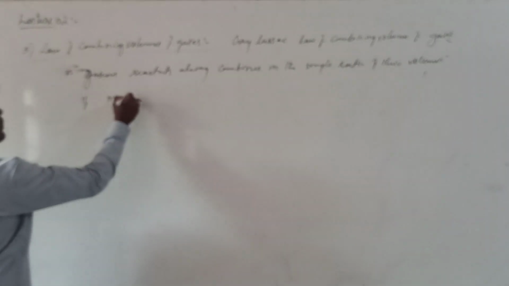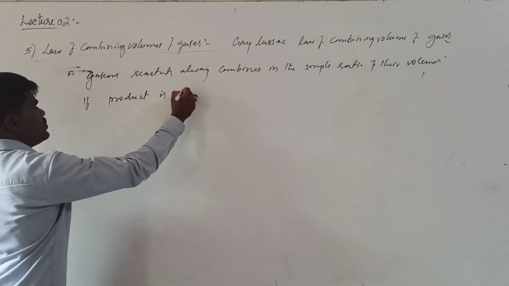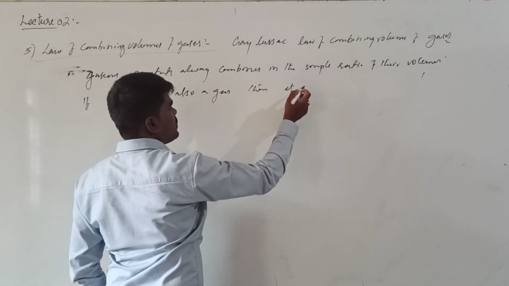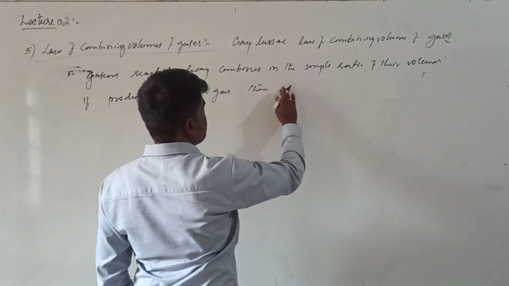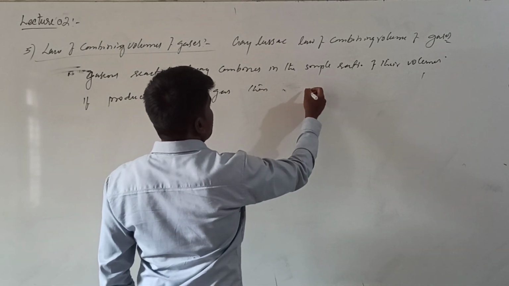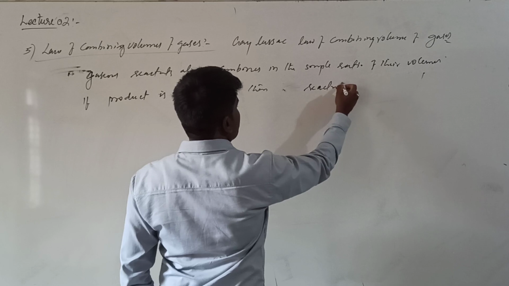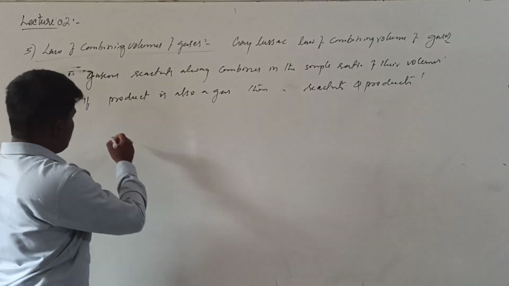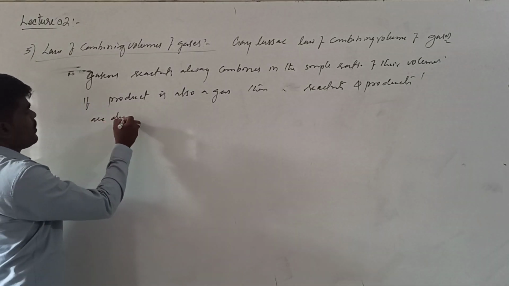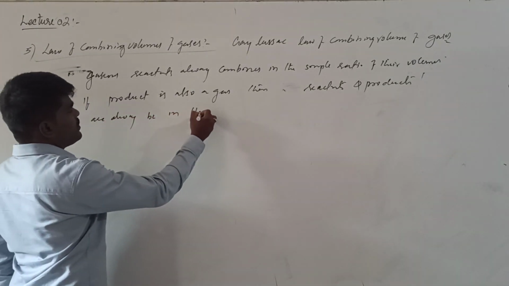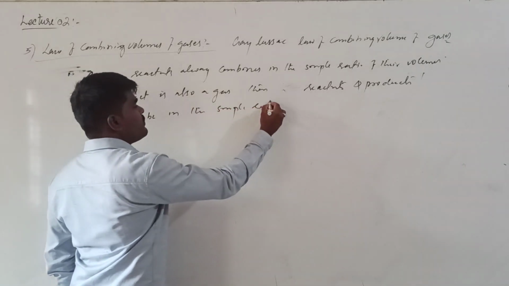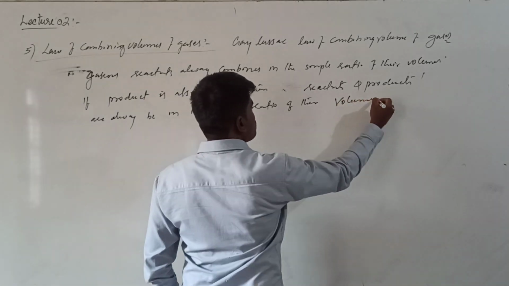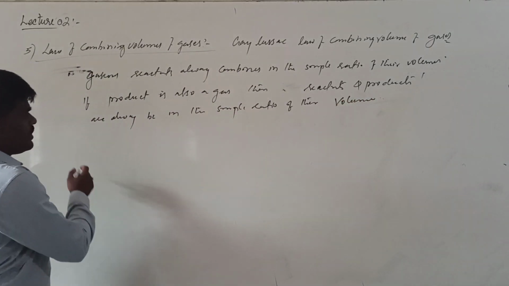If the product is also a gas, then the gaseous reactants and products will always be in a simple ratio of their volumes. With an example you will understand this.